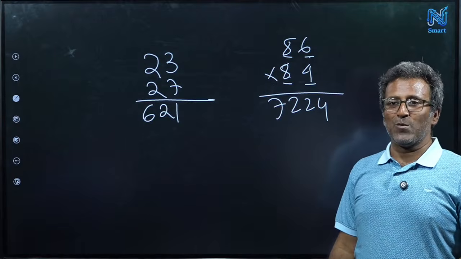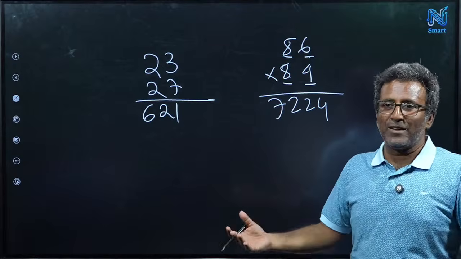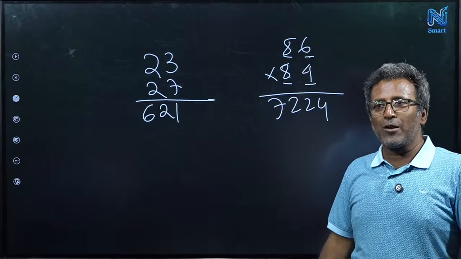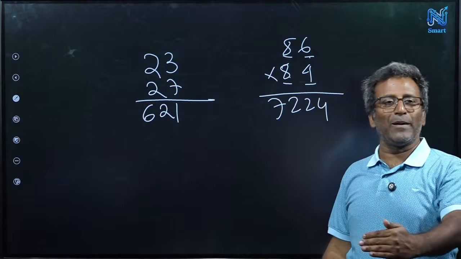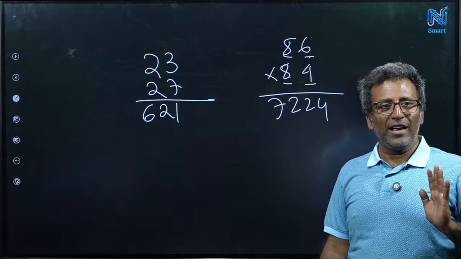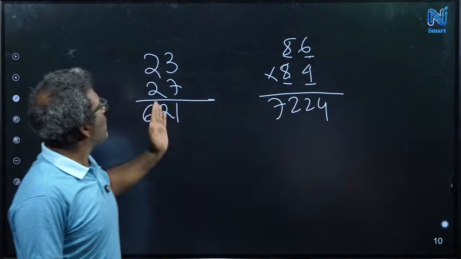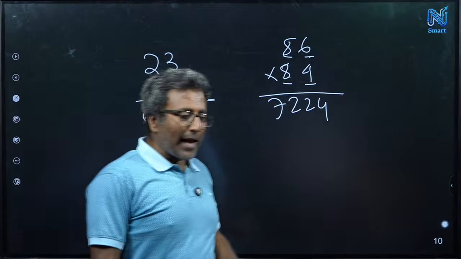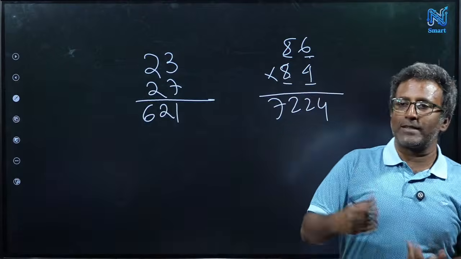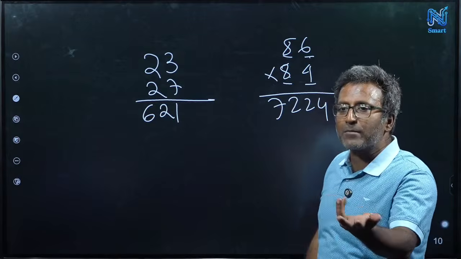Why is this true? You have to prove it to me. Okay, you got the method, good, but I am not happy with the method. I will be happy once you justify the method mathematically. So why is it true? Why, if you multiply these two numbers, do you get the answer by doing these calculations? You already know the decimal representation, right? 10x plus y, you do that.